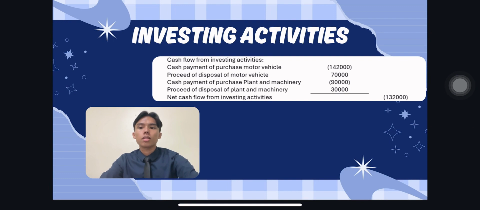Example outside, buying new computers for the office, that is also investment, cash outflow, brackets. Example outside 2, selling an unused company car, bringing in extra money, cash inflow, add. So for the explanation about investing activities, brackets mean cash leaving the company for investment, while non-bracket items mean cash coming in from asset sales.